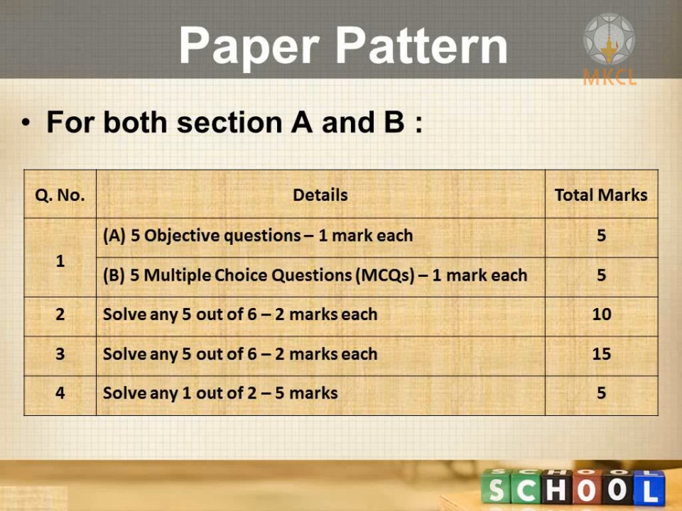Question number 3 is like question number 2, but it has some lengthy answers, like explain in detail, write the rule and draw the diagram also. Short notes will be there. Again, 6 questions are there, each carrying 3 marks. You have to solve just 5, so 3 into 5, that is 15 marks for question number 3.